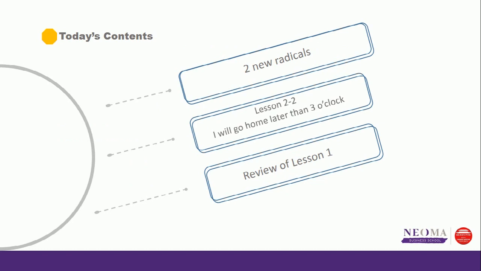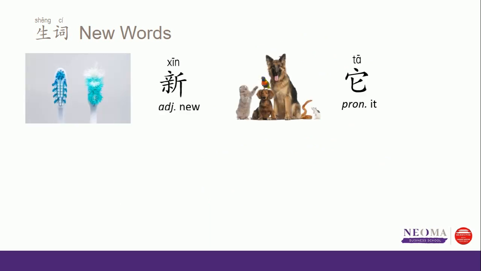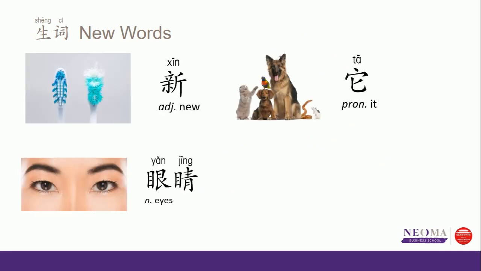I will go home later than 3 o'clock. We will introduce a simple expression of approximate numbers. Let's say some new words. Only 3 of them. First one, 新. 新 means new. And you can say 新衣服, new clothes. 新书, new books.